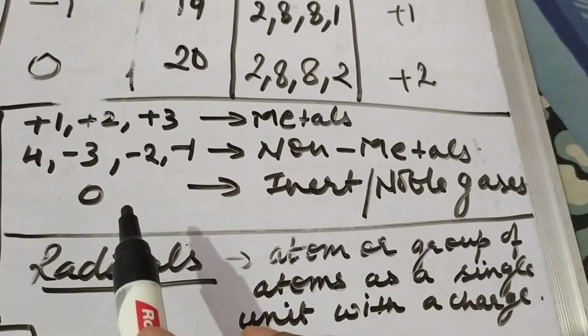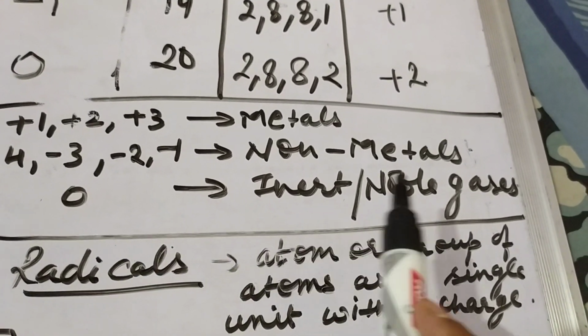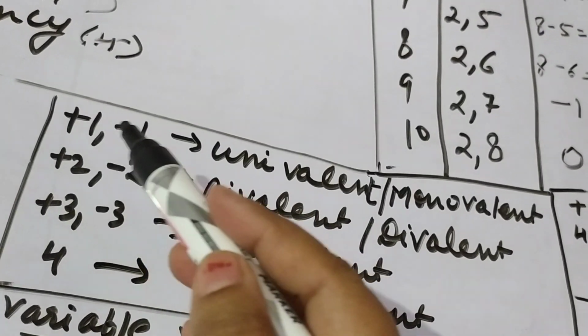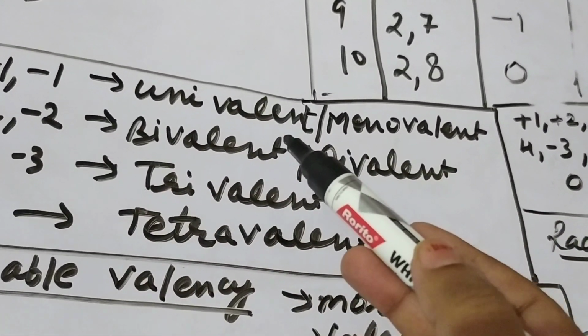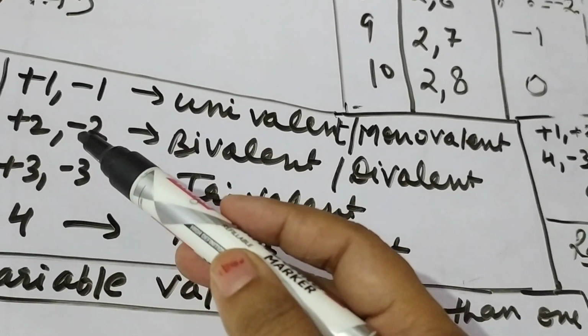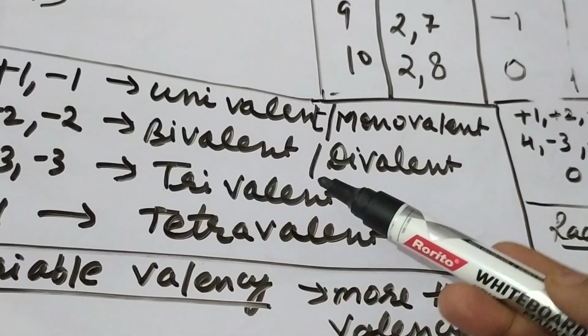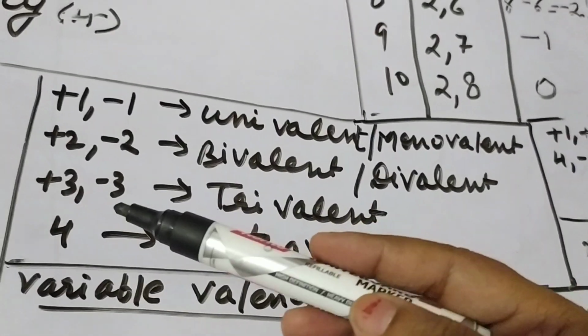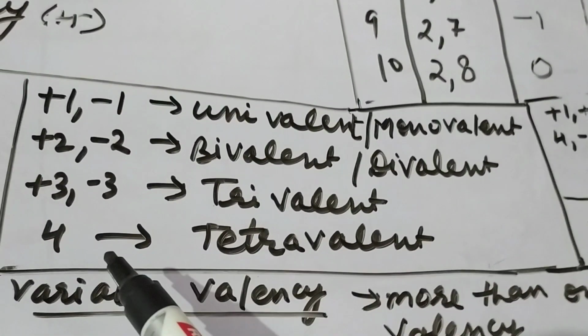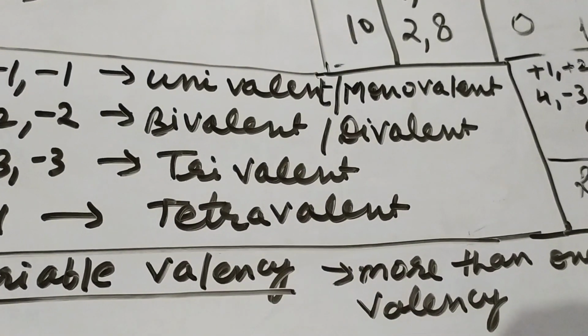Those who are having valency 0 are called inert or noble gases, and all the elements having valency plus 1 and minus 1 are called univalent or monovalent, because uni means single. If they are having valency plus 2 and minus 2, then they are called bivalent or divalent. If they are having valency plus 3, minus 3, then they are called trivalent. And if having valency 4, then they are called tetravalent.